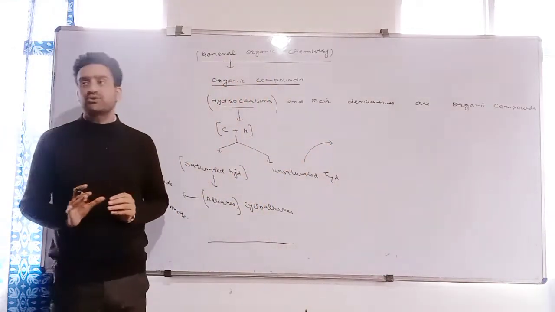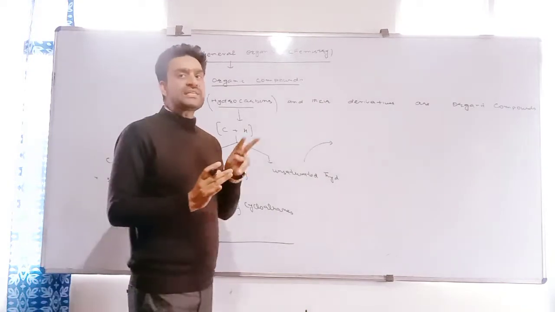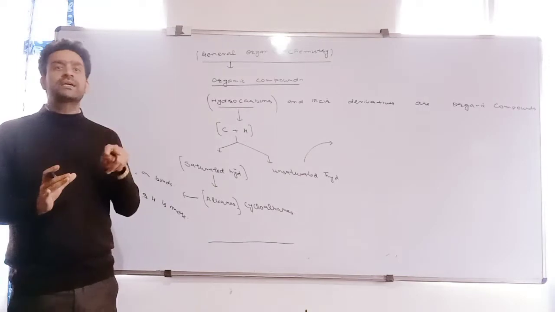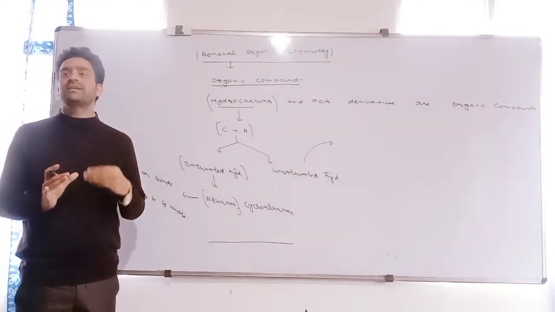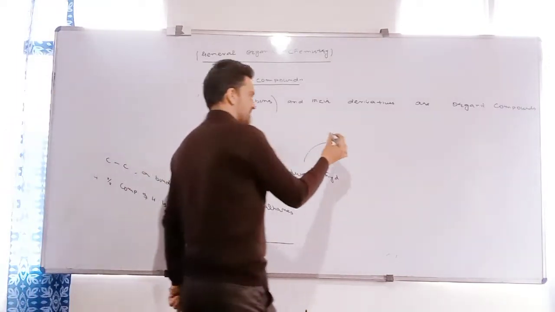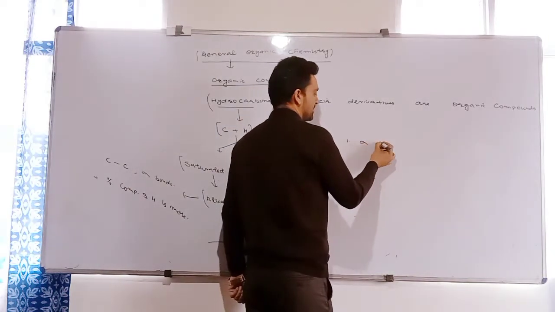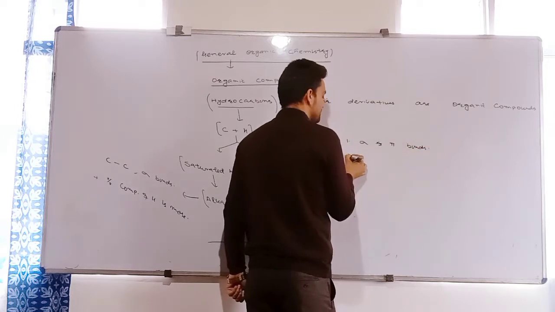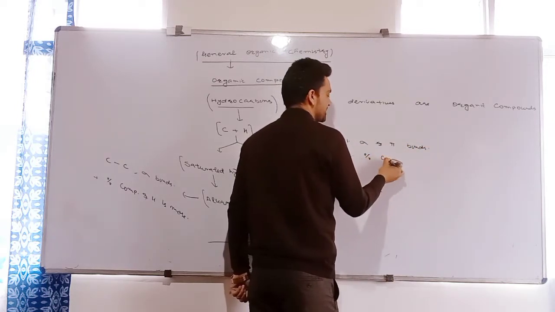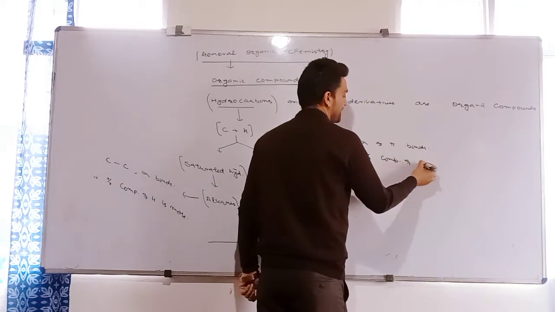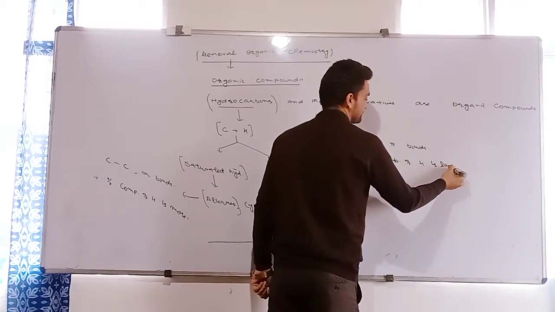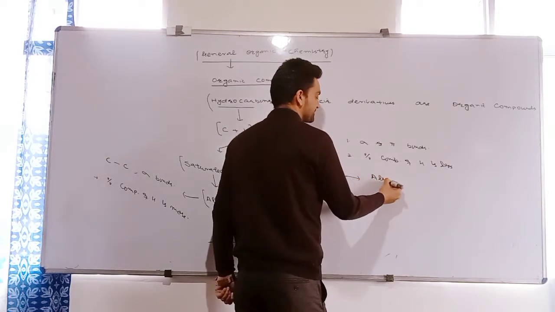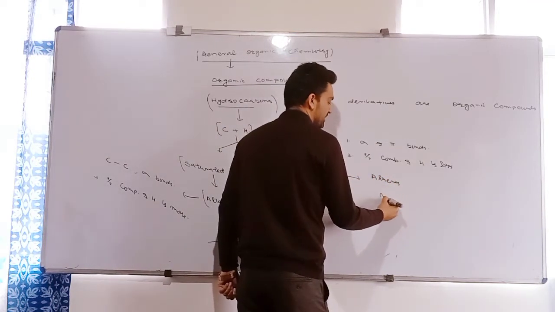What are unsaturated hydrocarbons? Those hydrocarbons which contain both sigma as well as pi bonds. The carbon atoms are linked to each other by sigma as well as pi bonds. First point is that they contain sigma as well as pi bonds. Second point is percentage composition of hydrogen is less. These are our two types. First type is alkenes, second type is alkynes.